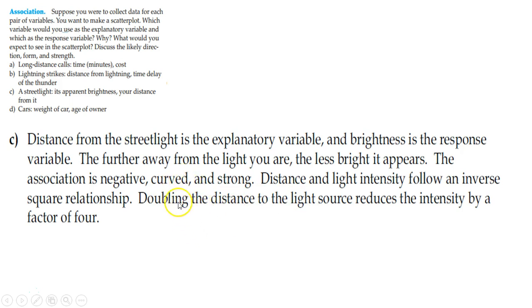because there's probably a certain point where, wow, you can really see, because you're standing right beside it, but then there's probably a certain point where it does this kind of dip and then barely a difference. Like, I can't really judge how bright it is because it's about the same brightness. The distance and light intensity follow an inverse square relationship. Doubling the distance to the light source reduces its intensity.